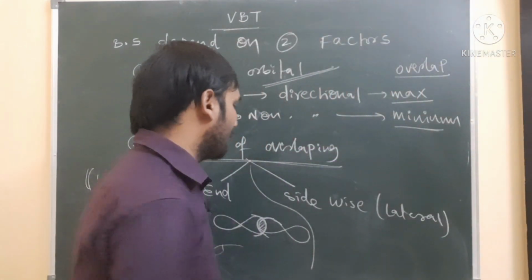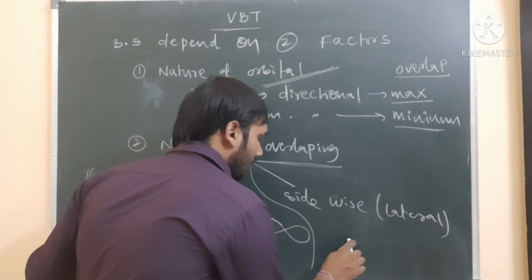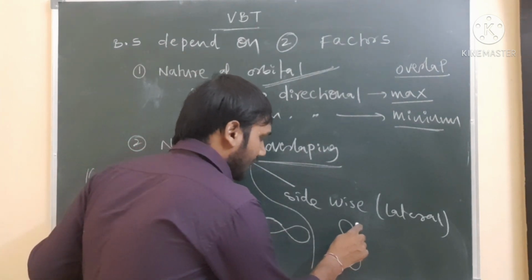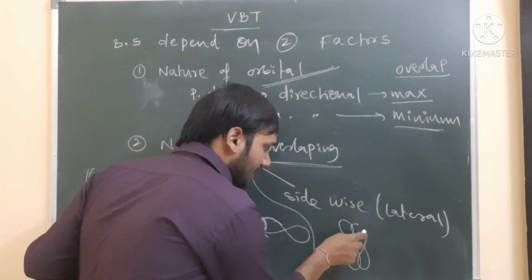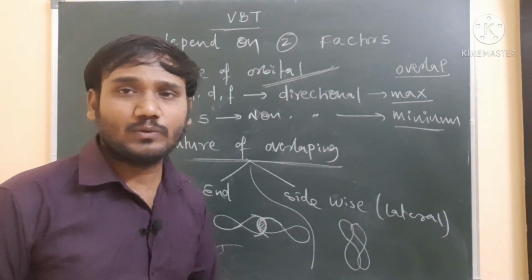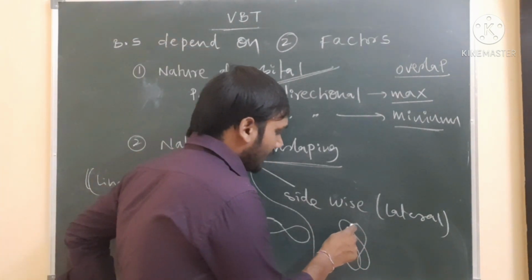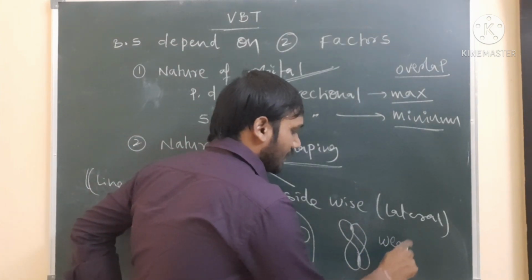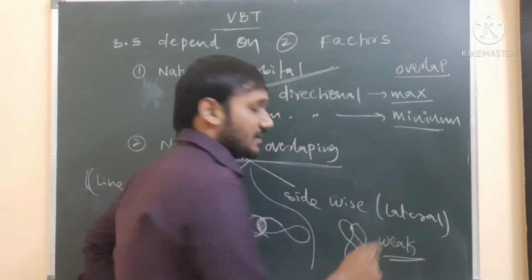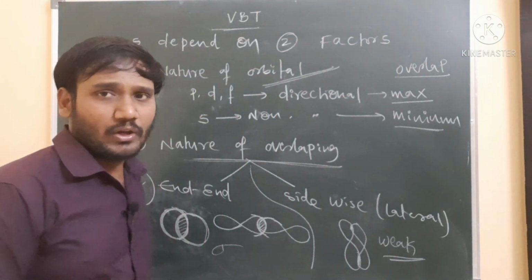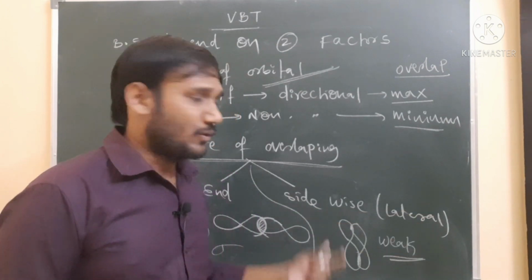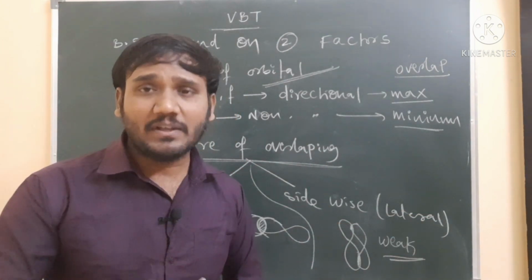Now come to sidewise overlapping. For example, this is one p orbital, and another p orbital is overlapping sidewise. This is sidewise overlapping. But sidewise overlapping is very little overlapping, or we can say the least overlapping. As a result, there is a weak overlapping. So here we discussed end-to-end overlapping and sidewise overlapping, the nature of overlapping of the orbitals.